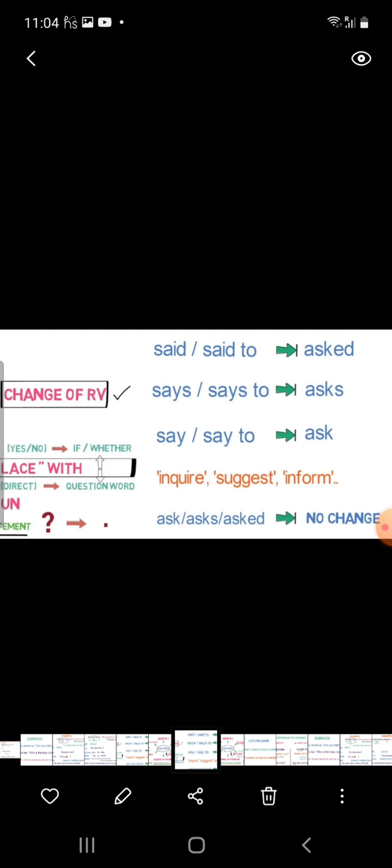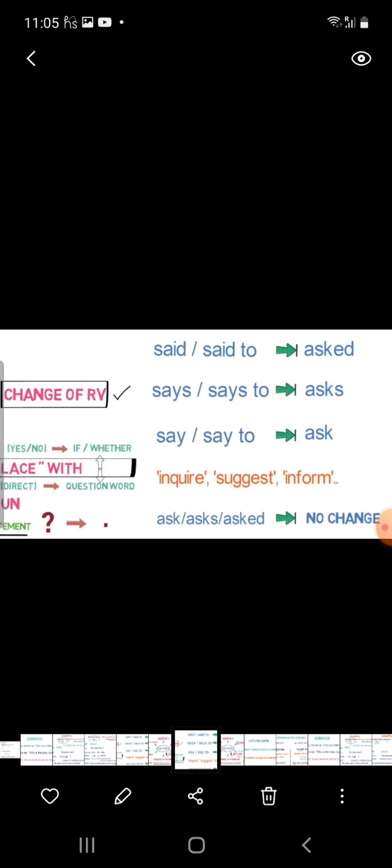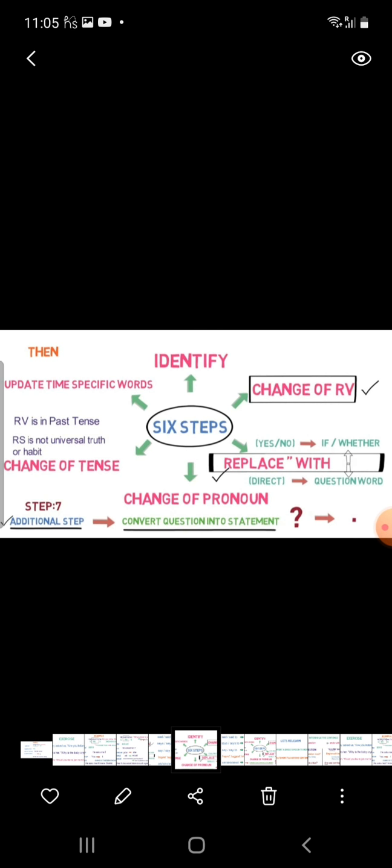Okay, you can also change into inquire, suggest, inform. And if there is a universal truth or fact in the reporting speech, then there is no need to change the tense of the reporting speech.